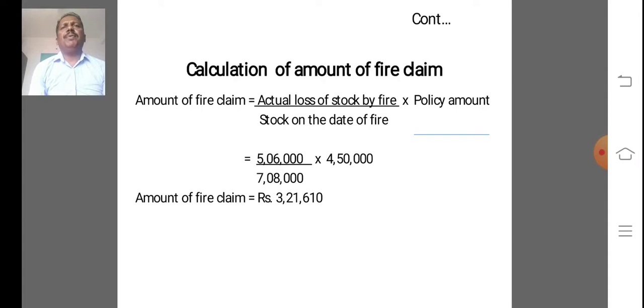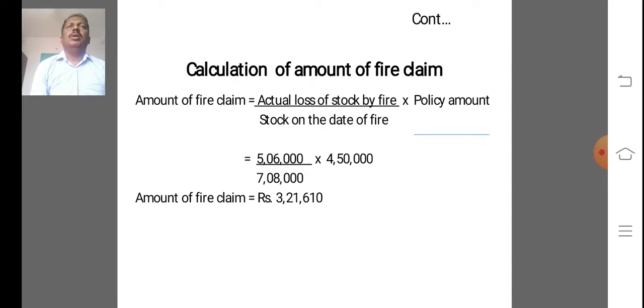Under step number 5, if the problem does not provide any information regarding policy amount, in that situation the amount of claim will be the same as actual amount of loss.